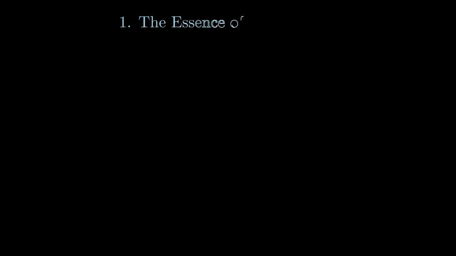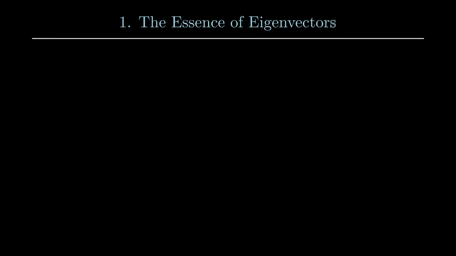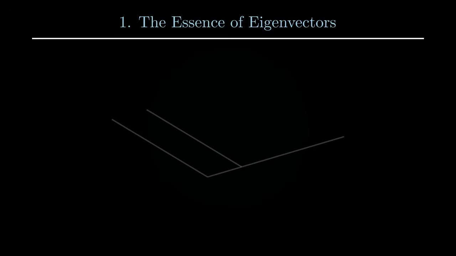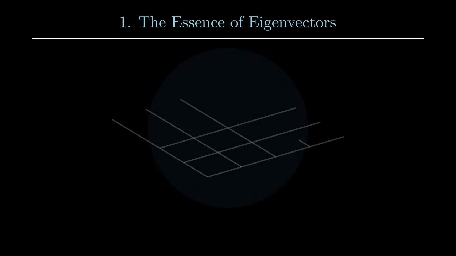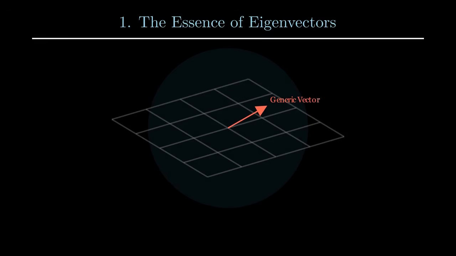Welcome to a journey into the heart of linear algebra, where we uncover the true meaning of eigenvalues. Imagine you have a canvas, and on it, a single arrow, a vector. When we apply a mathematical transformation, like stretching or rotating the canvas, what happens to that arrow? Most vectors will change both their length and their direction. They twist and turn, becoming entirely new entities.